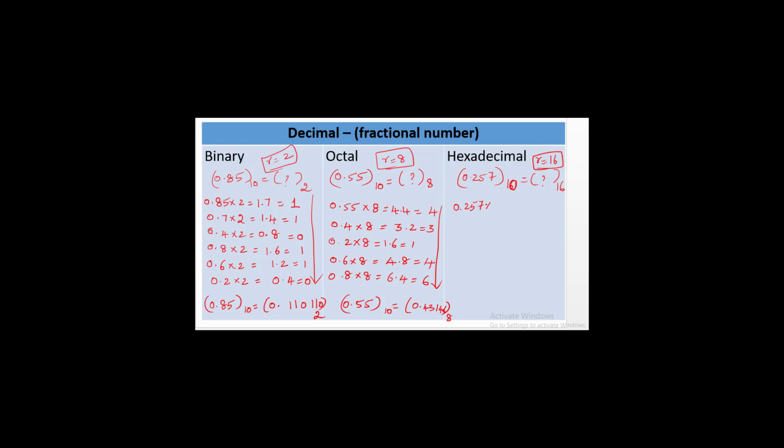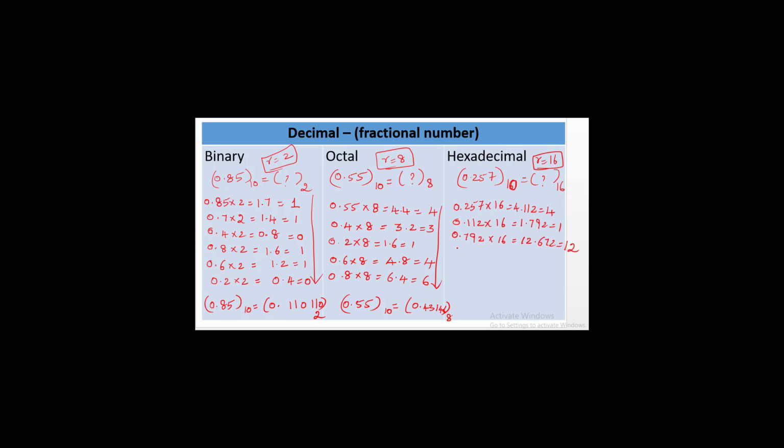0.257 multiplied by 16 is equal to 4.112. So 4 is taken outside, and 0.112 multiplied by 16 is equal to 1.792. 1 is taken outside, and 0.792 into 16 is equal to 12.672. So 12 is taken outside.